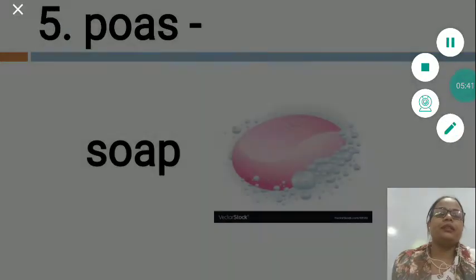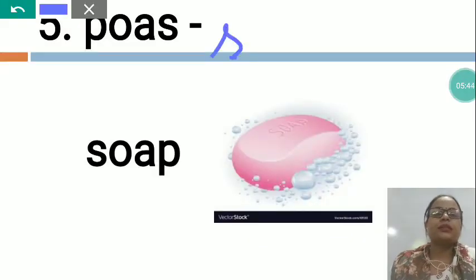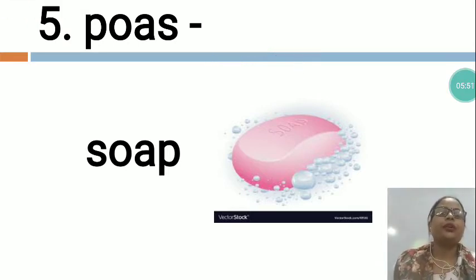So we will write here SOAP, soap. Dear children, with the help of soap, we take bath, we clean our body, we clean our hand also. So what is this? This is soap. With the help of soap, we keep our body clean.